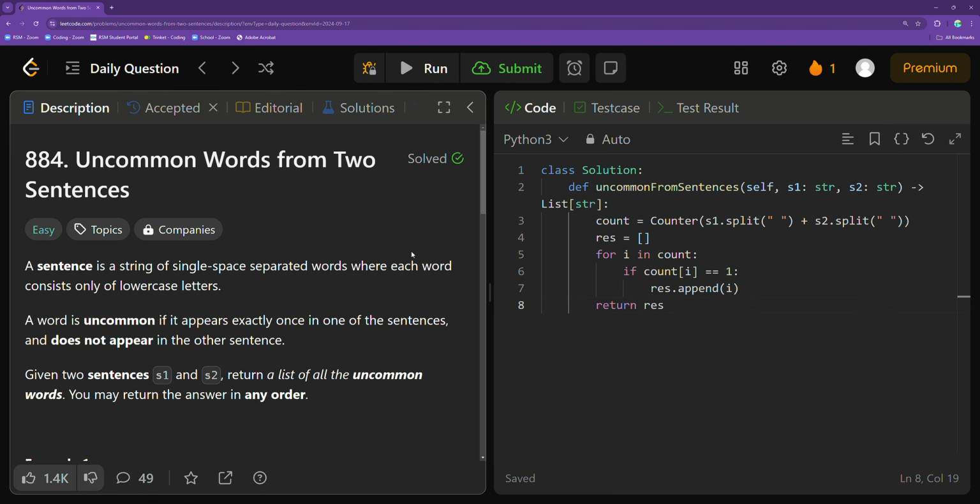We loop through every single element in the counter, and if that i in the counter actually had a frequency of exactly 1, as noted in the problem statement to meet the criteria, we would add it to our resolution array as another valid element. And once the iteration concluded for all the different elements, after we checked in this conditional if it met the criteria, we simply returned our resolution array, which contained every single valid element that fits that criteria.